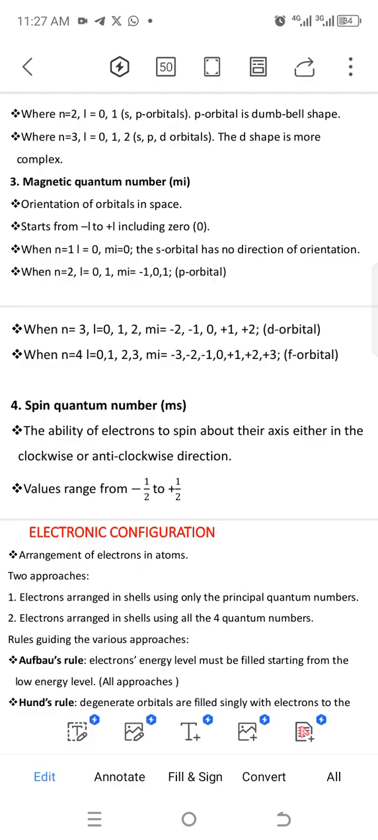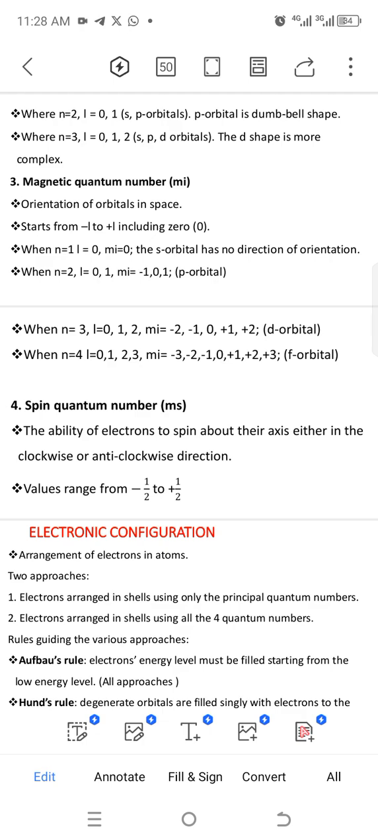So that's how it is. For the magnetic quantum number, just know how to solve for the L, that's the orbital quantum number. When you get the L, for the non-zero values you get, you write the negative value and also the positive value. So let's look at n equal to 3. For n equal to 3, you can see that we have L equal to 0, 1, 2.